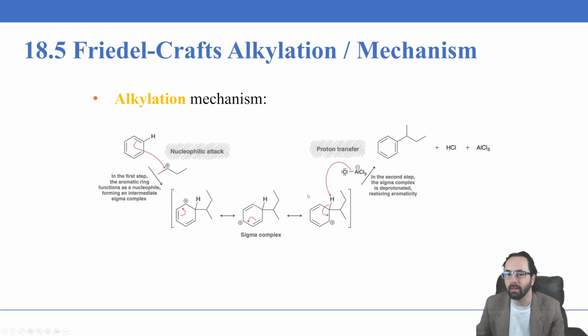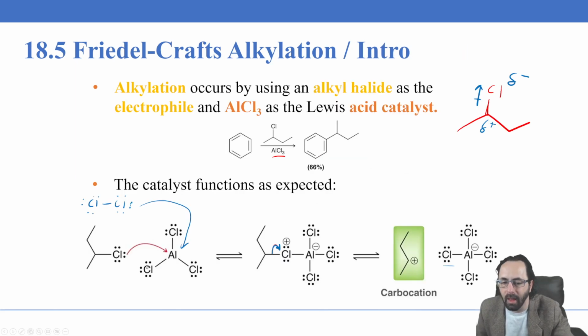This is referred to as the Friedel-Crafts alkylation. But notice it's the same mechanism we've been seeing time and time again. The real difference is that instead of having Cl2 here behaving as the Lewis base and reacting with the Lewis acid aluminum trichloride, it is the alkyl halide doing that and producing the carbocation as the electrophile.